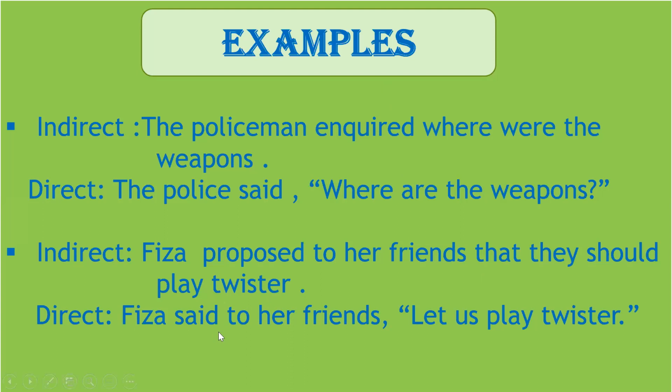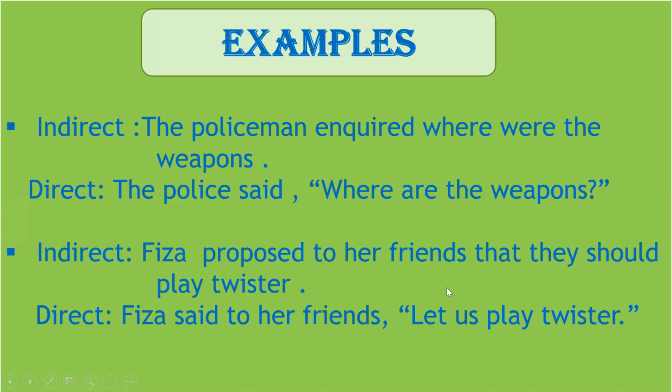So proposed will obviously become said to. Fiza is the subject. Proposed, the reporting verb, changed to said to because there is an object of the reporting verb, her friends. So Fiza said to her friends, then put a comma, then open the inverted commas. Now we will remove that from here.